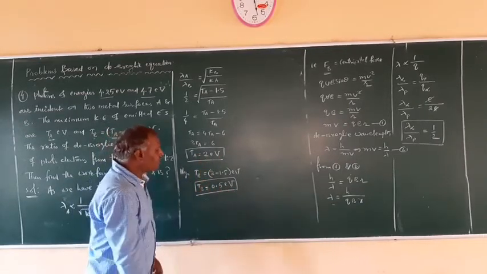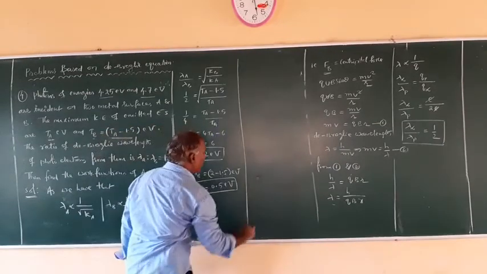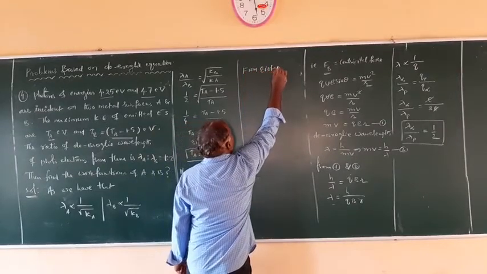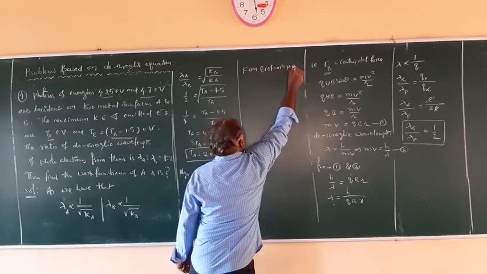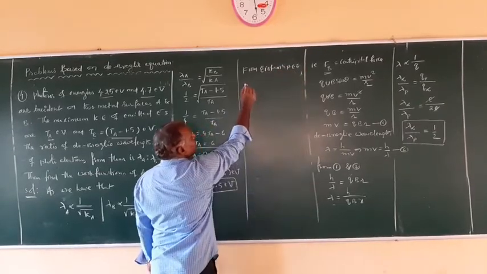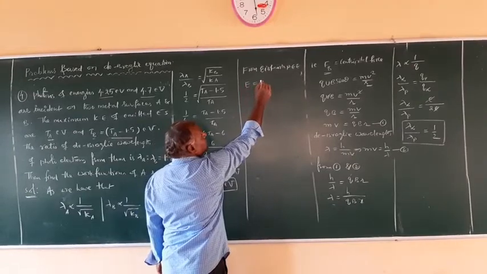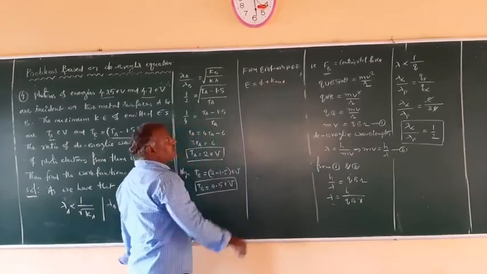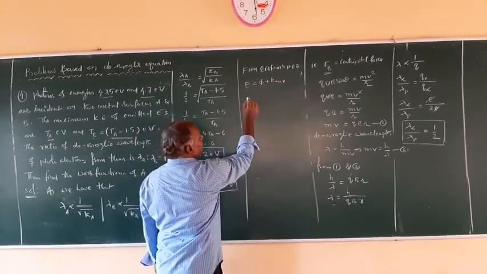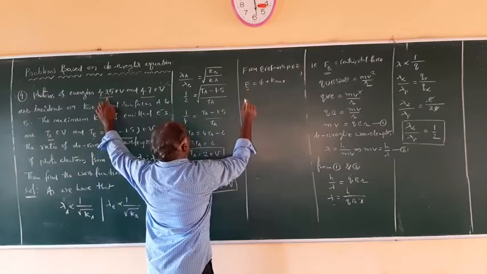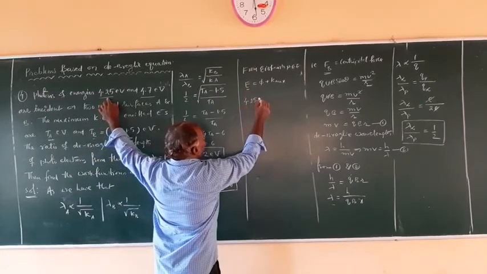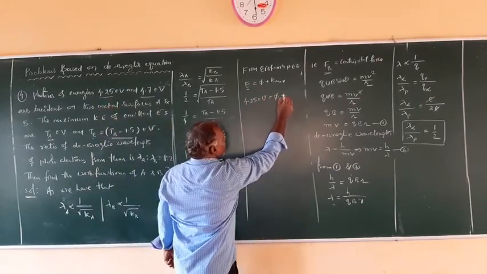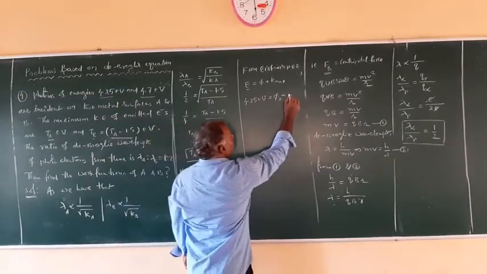Now you can use Einstein's photoelectric equation. So now what do you get? From Einstein's photoelectric equation, you can write E is equal to work function plus K max. For metal A, I can write the work function for A. That is here the incident energy. How much is it? 4.25. So 4.25 electron volts is equal to the work function, which we have to calculate for metal A, plus the maximum kinetic energy. How much is it? We got it is 2 electron volts.